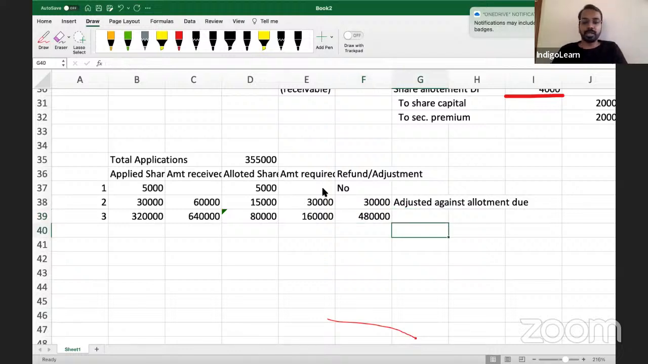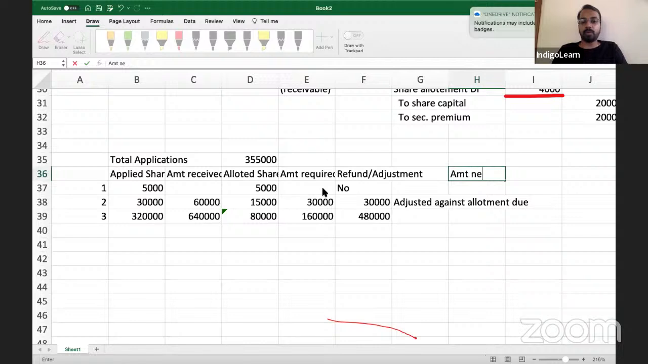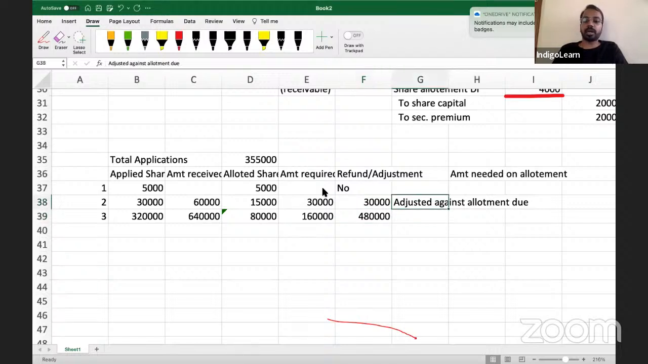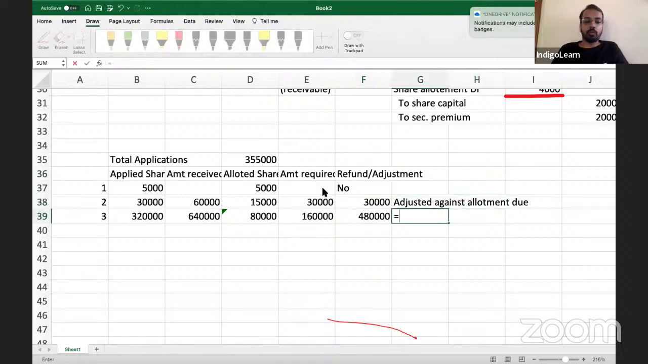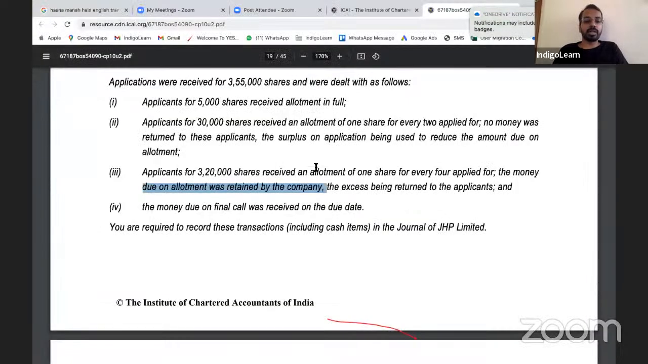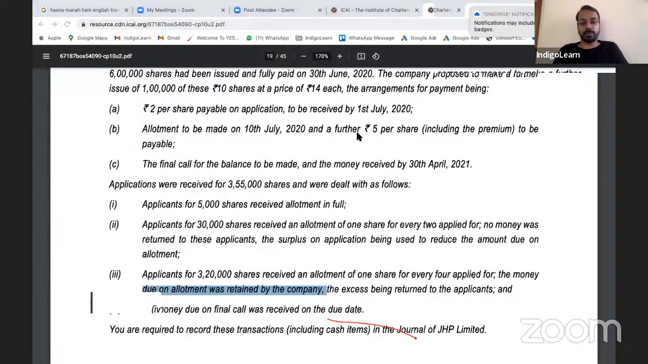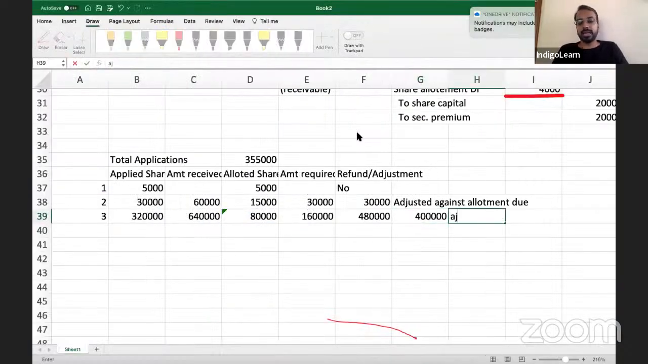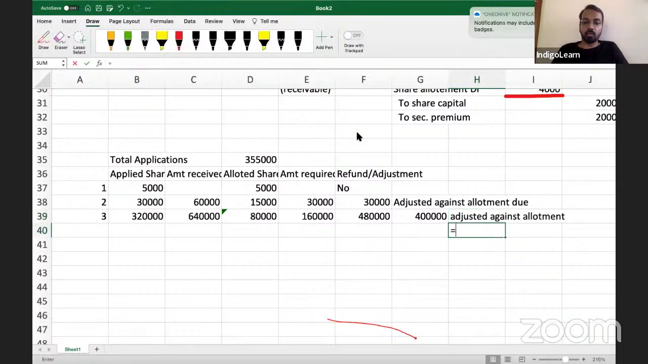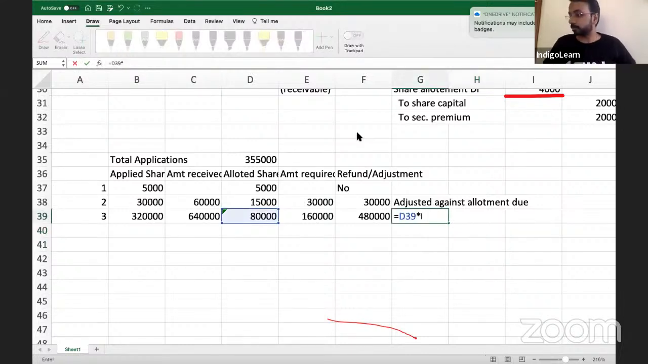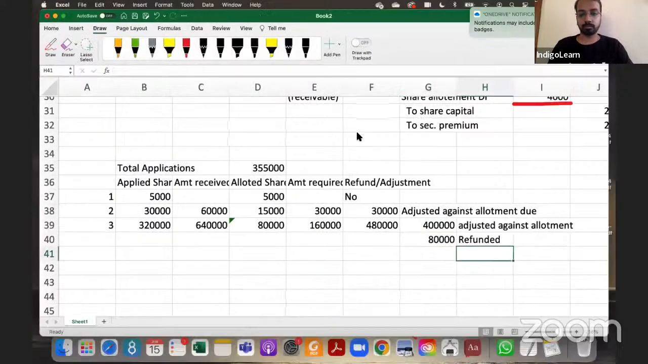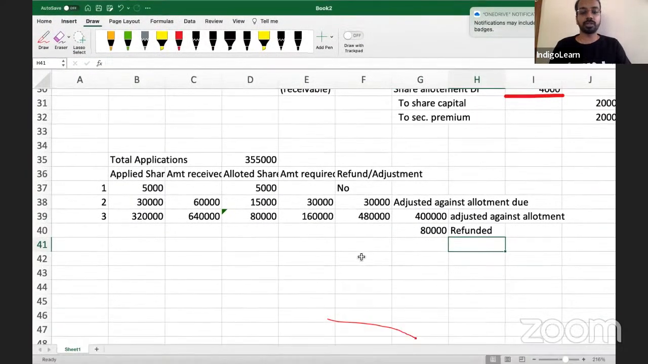So, here you have to make 2 things. One, amount needed on allotment. For 80,000 shares, what is the amount needed on allotment? 5 rupees per share. So 4 lakhs is adjusted against allotment, and whatever is the extra amount is refunded. Are we clear? Any questions?